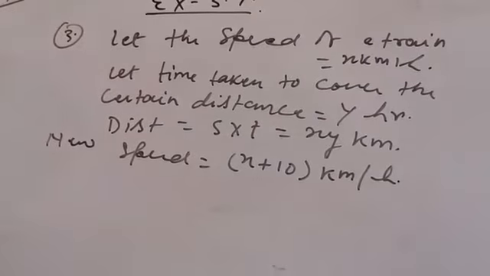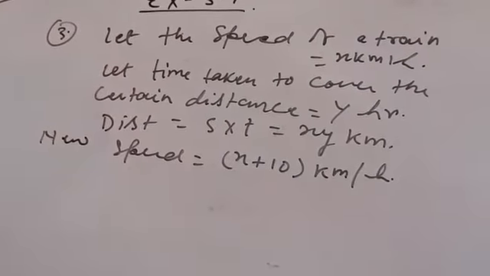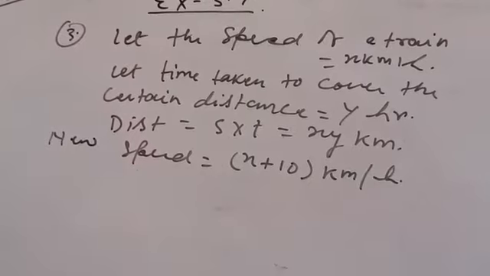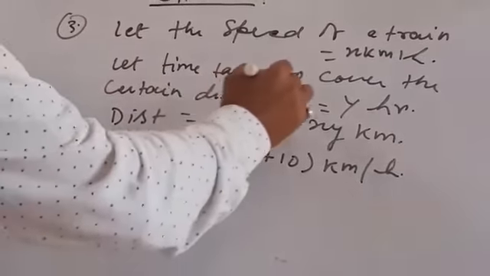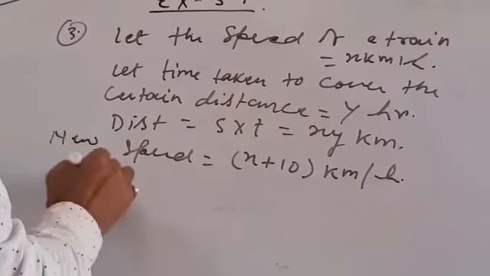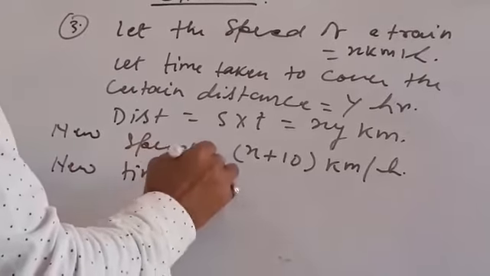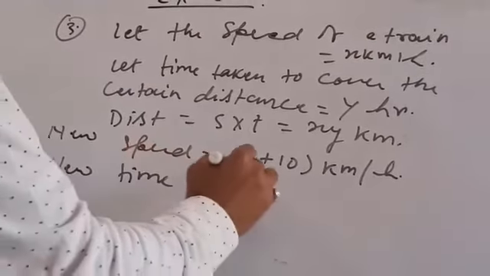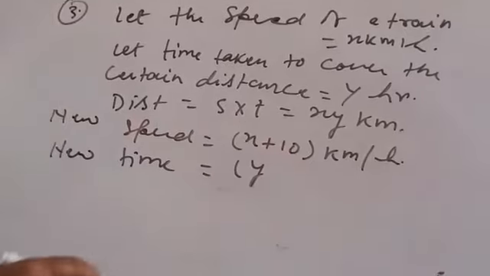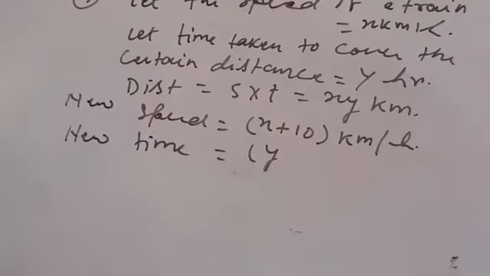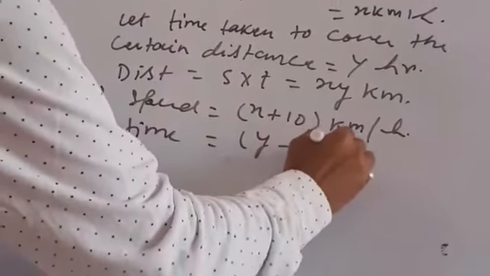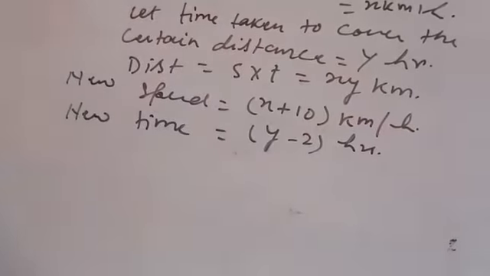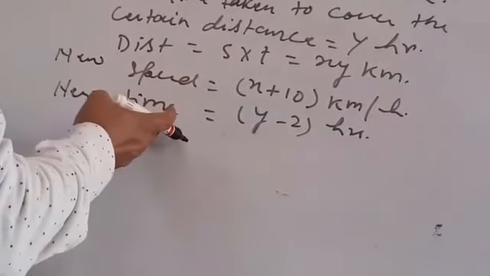Now what is given here? It is given it would have taken 2 hours less than the scheduled time. So new time taken to cover the distance is y minus 2 hours. So now this is the speed, this is the time.